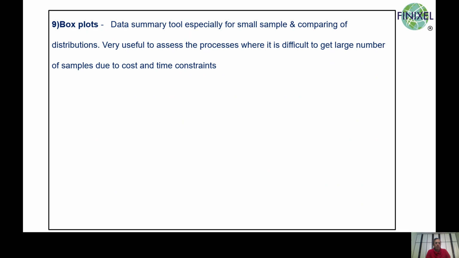Then we will not be in a position to do tensile strength testing on 75 to 100 shafts, which is costly and time consuming. In such cases, we have to complete the assessment based on 5 or 6 readings. So box plot is the tool available where with limited sample, we will be able to ascertain whether process has improved and it meets our requirement.